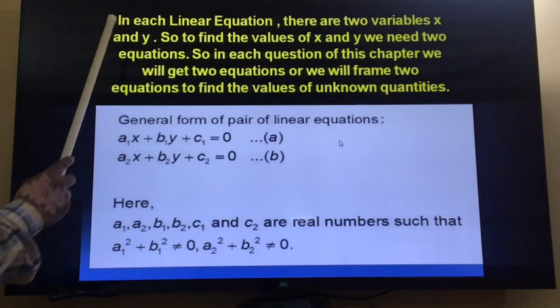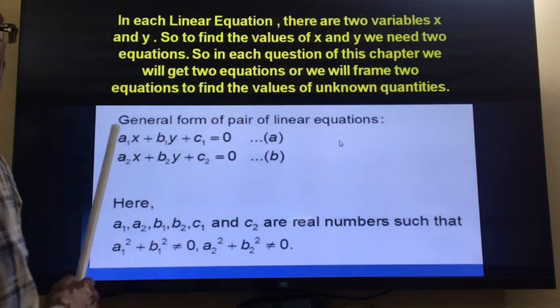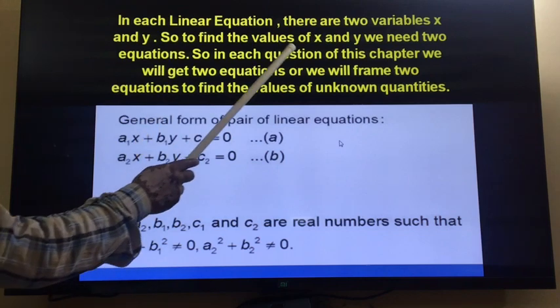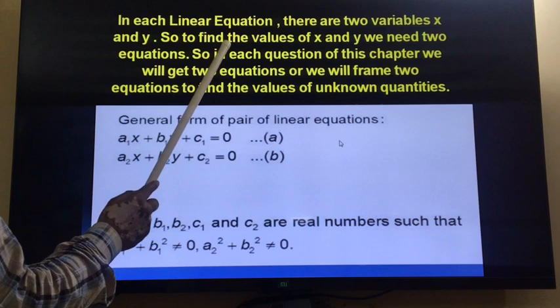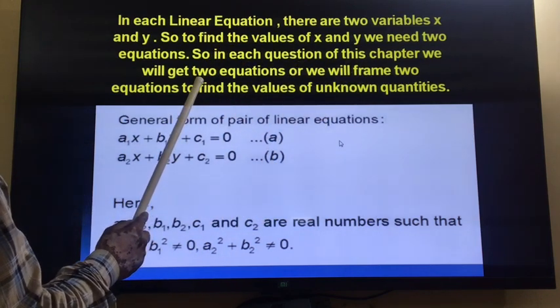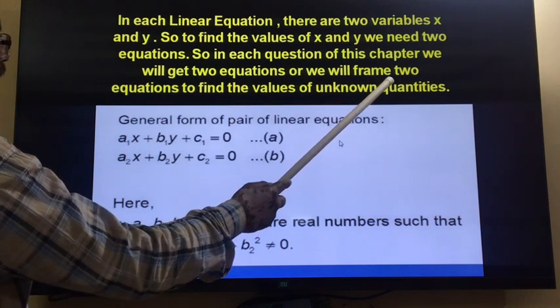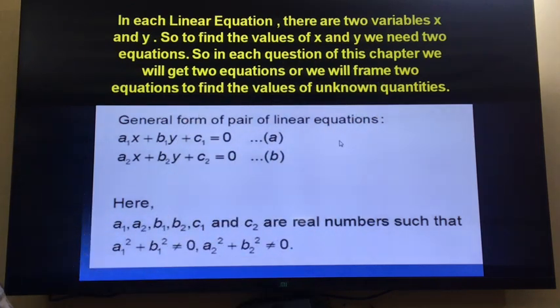Now in each of the linear equations there are two variables x and y. So to find out the values of x and y, we need two equations. So in each question of this chapter we will get two equations, or we will frame two equations to find the values of unknown quantities. So the second topic is why we are getting two equations.